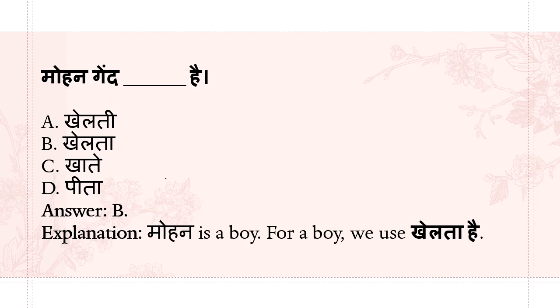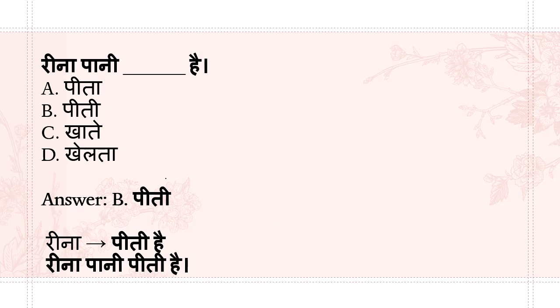मोहन गेंद डैश है. खेलती है, खेलता है, खाते हैं, पीता है. Mohan is a boy. गेंद means ball. Will you eat a ball? No. Pita means drink, pina means to drink. Can you drink a ball? Okay, so that is not possible. खेलती है: Mohan is a boy, खेलती means it is a girl. So मोहन गेंद खेलता है is the correct answer.